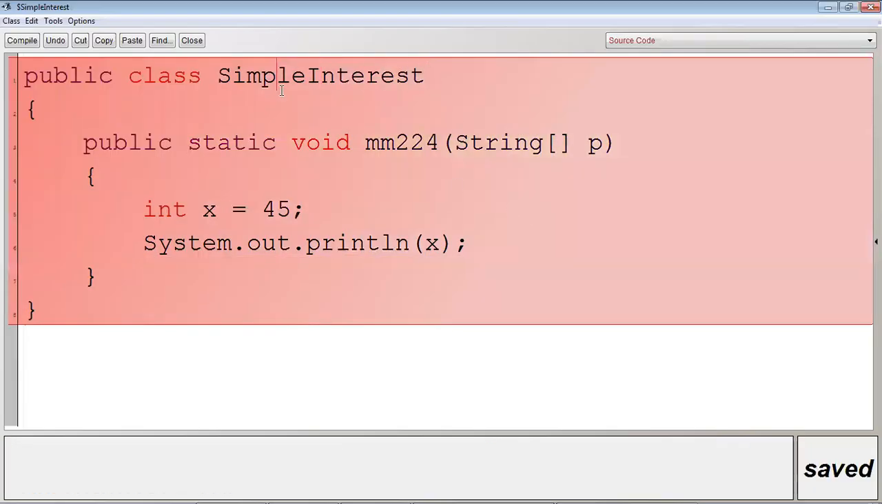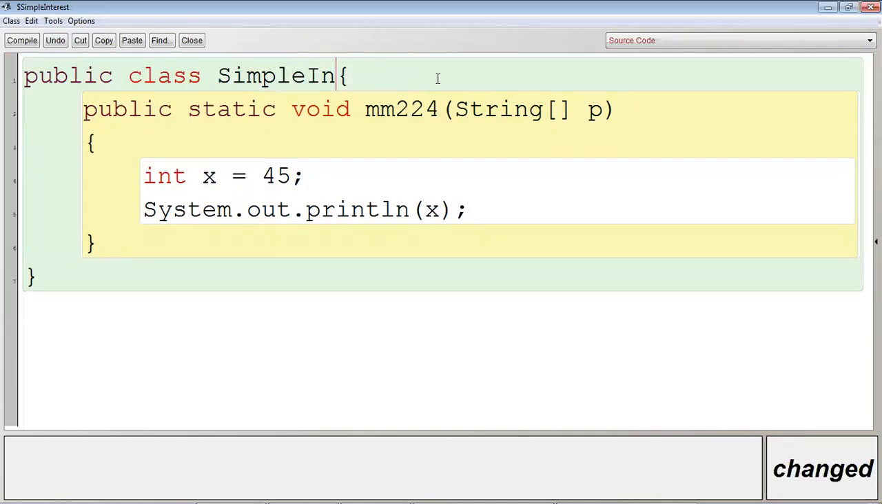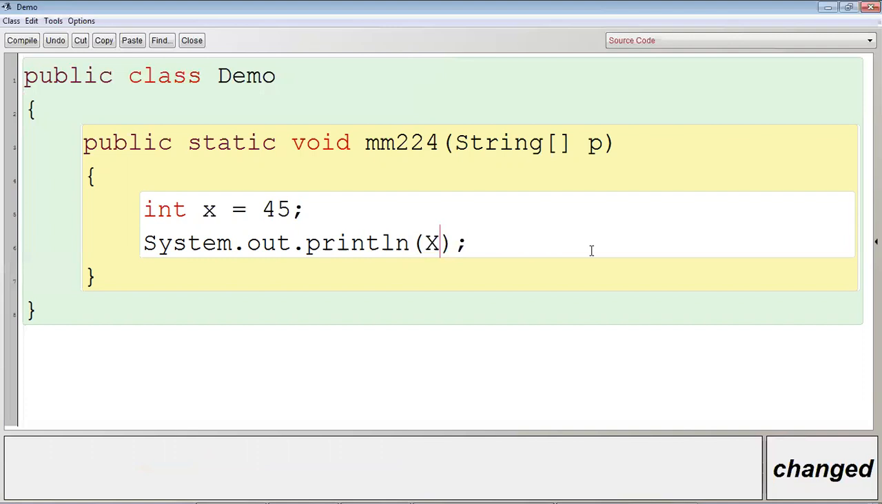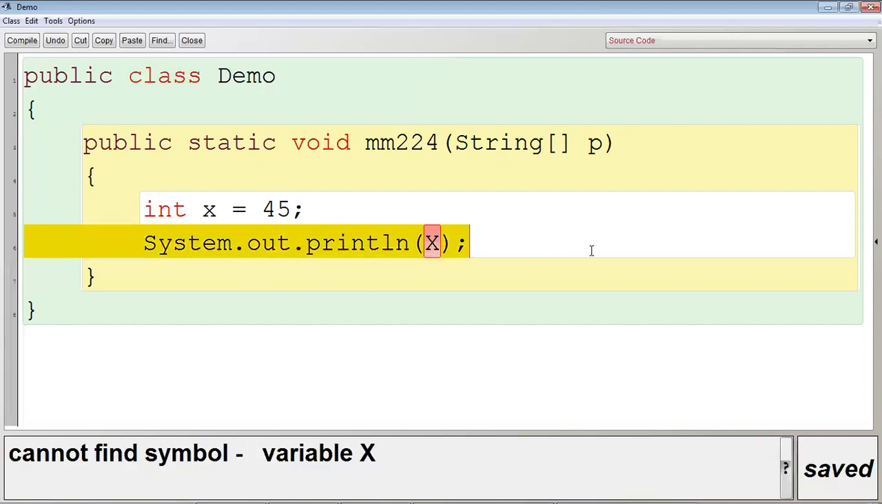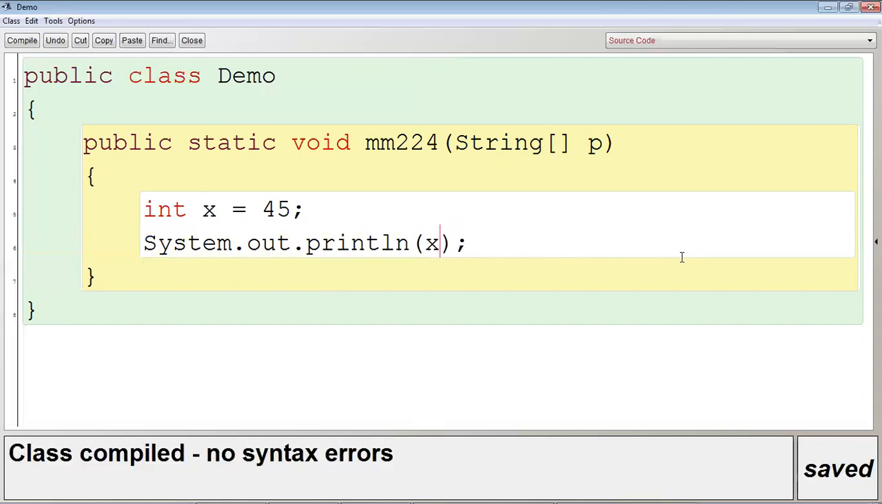Let me change the class name. Let me make it demo only. Control K, no syntax error. Now, if I make it capital X, it is not allowed. Cannot find symbol variable capital X. Why? Because in Java, small x and capital X are considered as different. Java is a case sensitive language. Uppercase and lowercase characters are considered different. So I will write here small x only in order to remove the error.